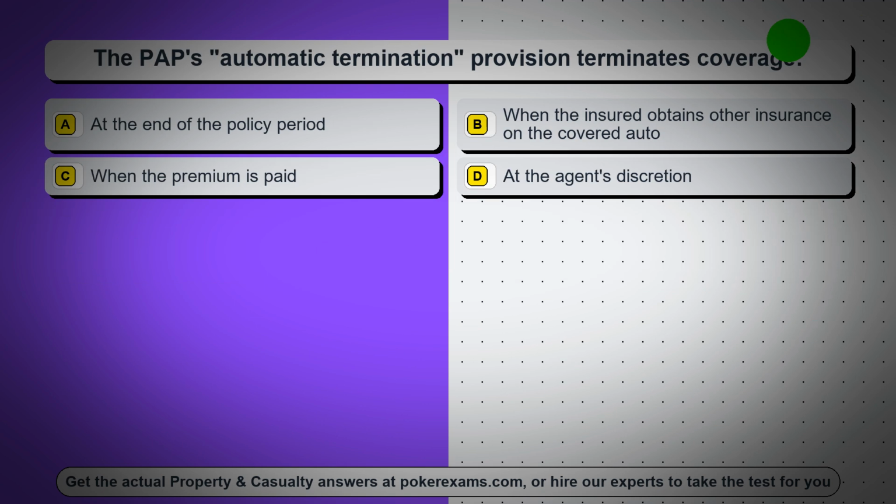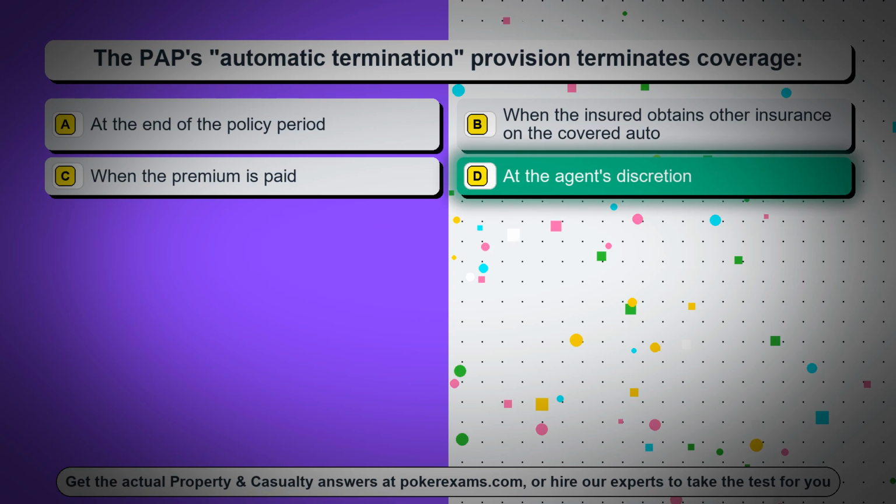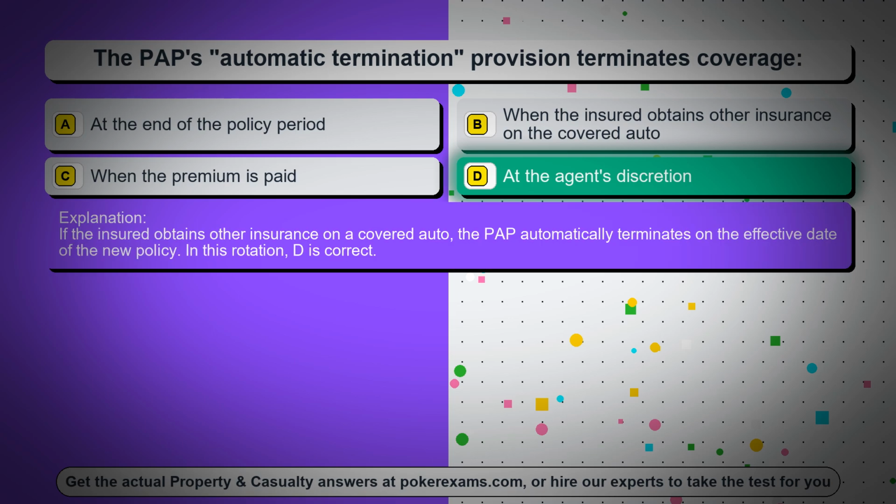Question 80. The PAP's automatic termination provision terminates coverage. Option A, at the end of the policy period. Option B, when the insured obtains other insurance on the covered auto. Option C, when the premium is paid. Option D, at the agent's discretion. The correct answer is option D, at the agent's discretion. If the insured obtains other insurance on a covered auto, the PAP automatically terminates on the effective date of the new policy. In this rotation, D is correct.